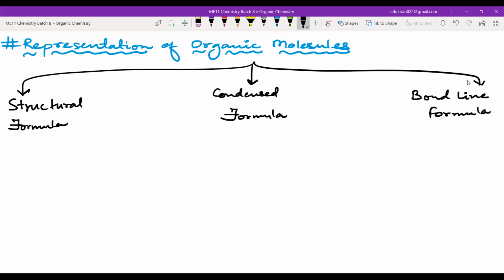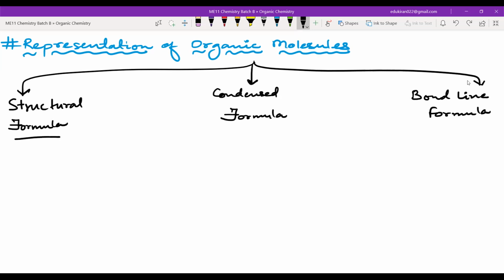And there is always one type of formula that you always know, the molecular formula. But molecular formula is of no use for us in organic chemistry because we are more interested in how it is looking rather than what. I mean, only carbon and hydrogen and a few different heteroatoms such as oxygen, chlorine, bromine, nitrogen, and the halogens are present sometimes. So we are more interested in the structural formula rather than the molecular formula. Okay. So first thing is that in organic chemistry we are more interested in structures rather than the molecular formula.